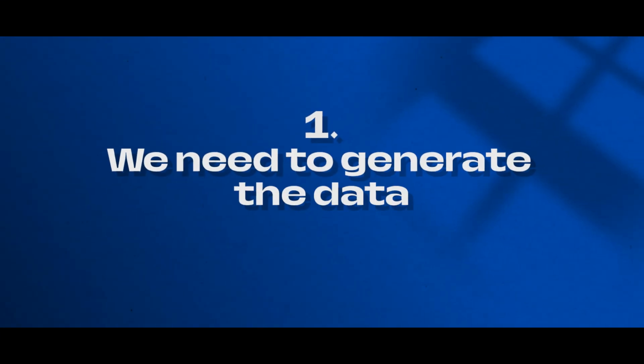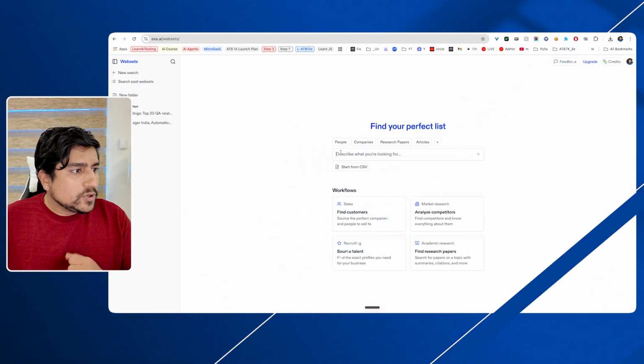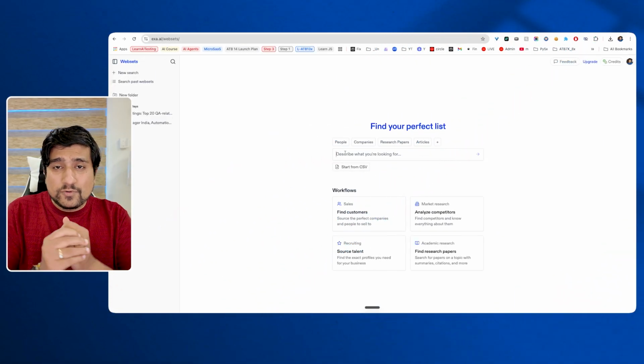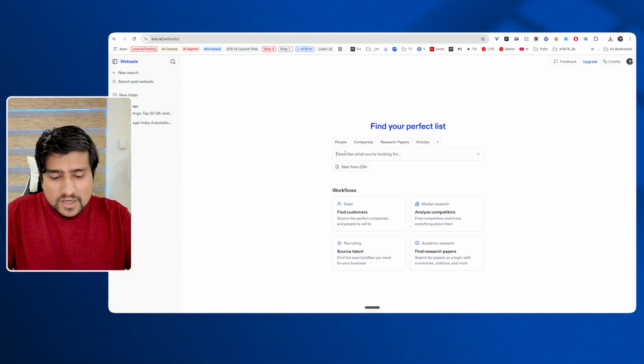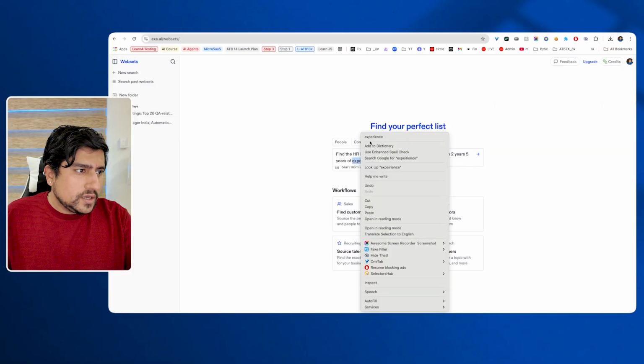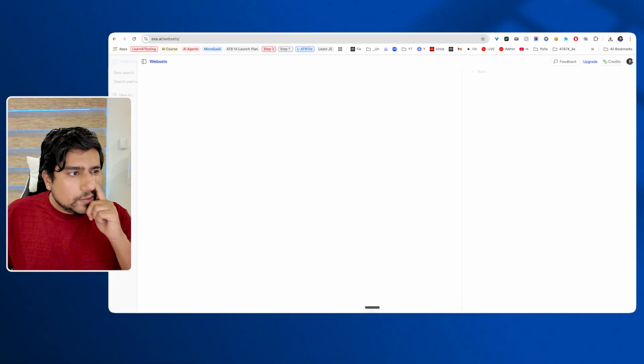First of all, we need to generate the data. Step number 1: I'm going to use the xar.ai website, where I'm going to ask, let's suppose I want to apply for 2+ years of automation roles. Find the HR email IDs of people who are hiring for QA profiles with 2 to 5 years of experience, in India especially. Okay, this is the query that I have given. Step number 1, I'm going to enter this.